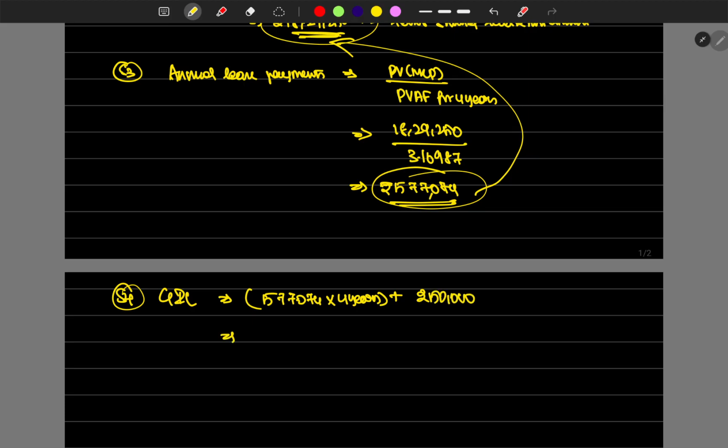So at the end of the 4-year lease period, I will be receiving 25,58,296 for the 20 lakh machine.